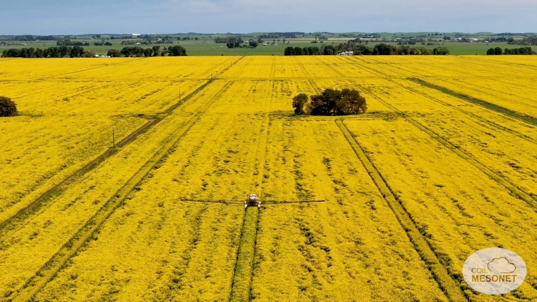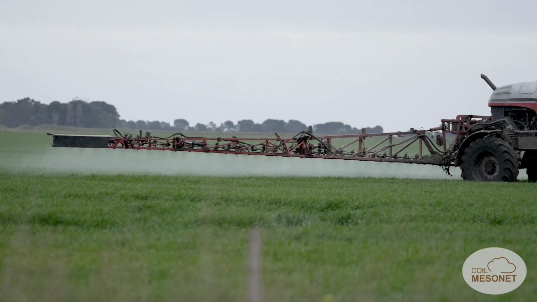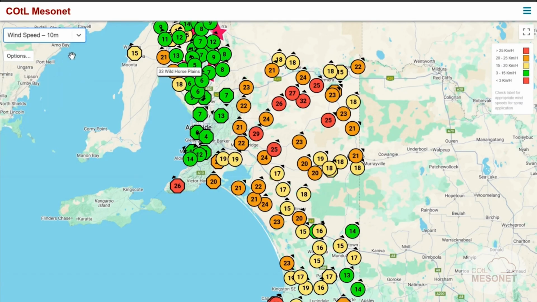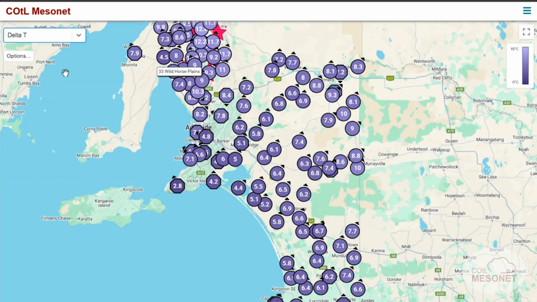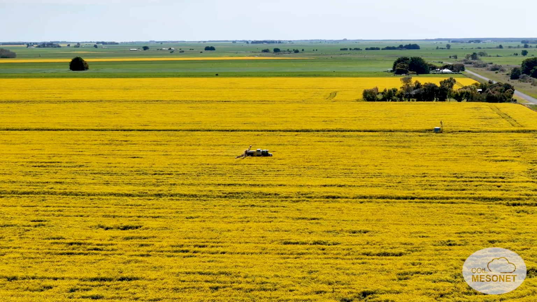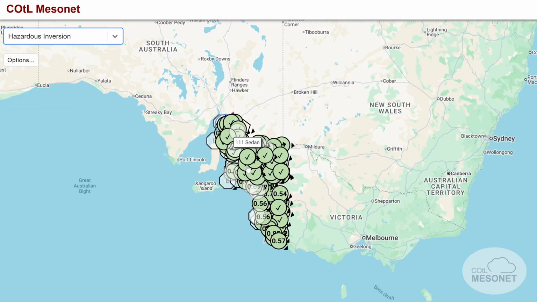Spray drift is caused by several factors. Application factors can include things like nozzle size, boom height, and boom speed. And weather factors can include things like hazardous inversions, wind speed and direction, and delta T. Spray drift can travel long distances, sometimes even up to 100 kilometres away from the source. Long distance spray drift is often caused by something called a hazardous inversion.